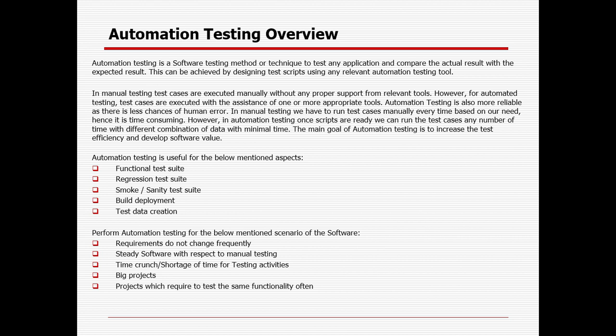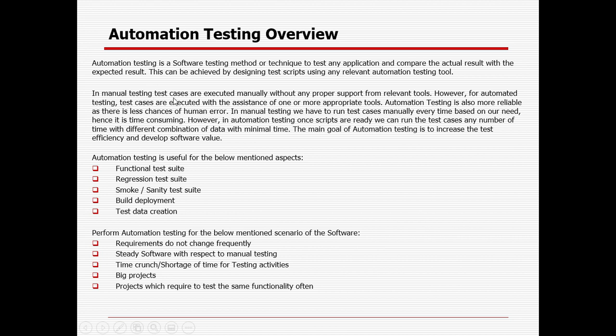Whenever we are automating, we need to make sure that we are maintaining the script properly. Otherwise, suppose today we have developed the script, and 6 months down the line a lot of changes happen. If we are not fixing or modifying the script accordingly, whenever you run it, there can be chances of script failure. So we need to maintain whatever script we are developing.